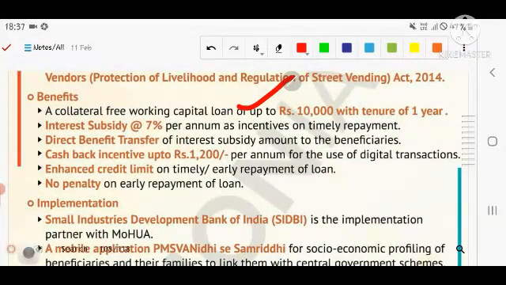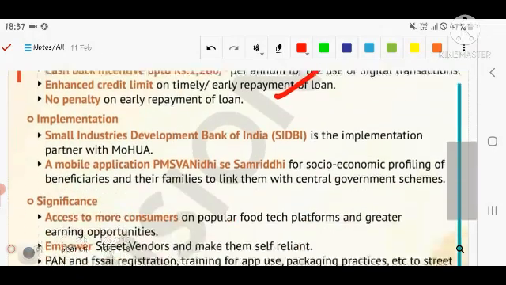So direct benefit transfer of the interest subsidy amount to the beneficiary, for example when I make timely repayment of the loan, then I get the direct benefit transfer also. Cashback incentive is up to 1,200 per annum for the use of digital transactions. Enhanced credit limit on timely or early repayment of the loan. No penalty on early repayment of the loan. That is a good thing.